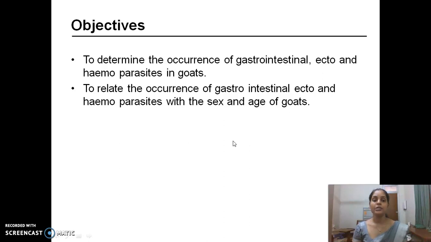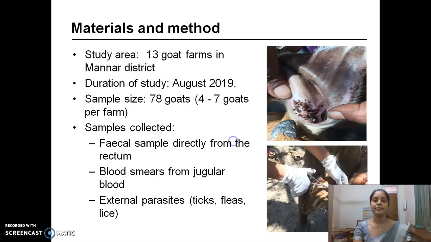These are the two main objectives of my study. The first one is to determine the occurrence of gastrointestinal, ecto, and hemoparasites in goats. The second one is to relate the occurrence of those parasites with the sex and age of the goats.